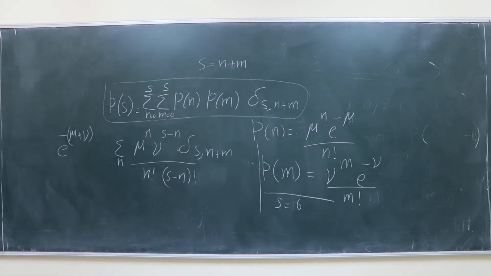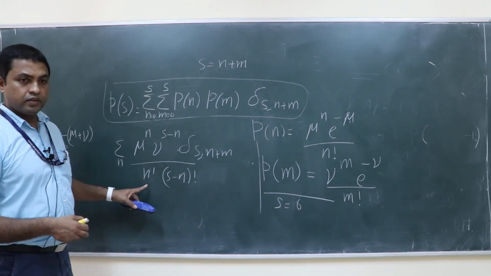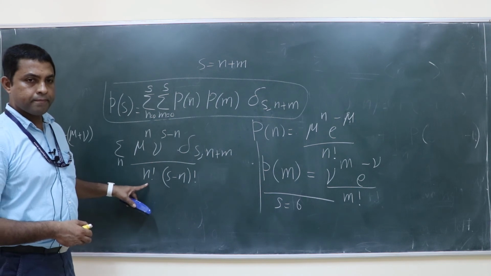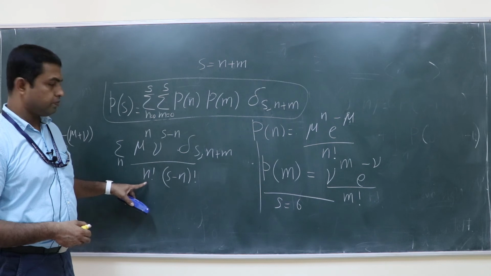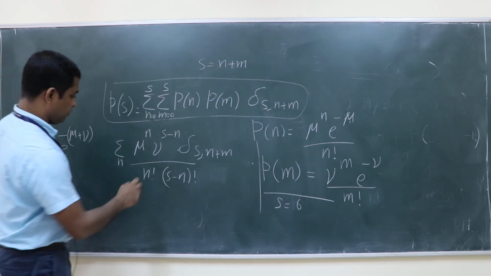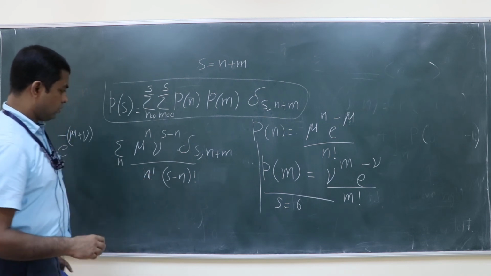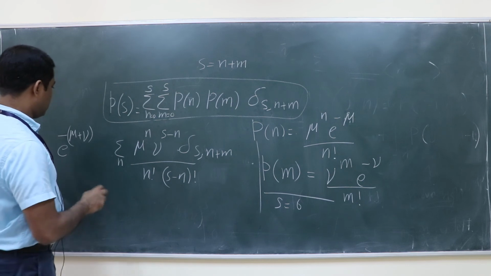Okay. Is it fine? Is it all right? Fine, right? Yes, sir.